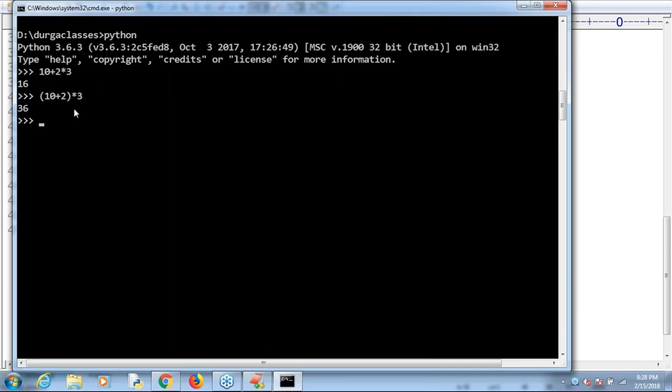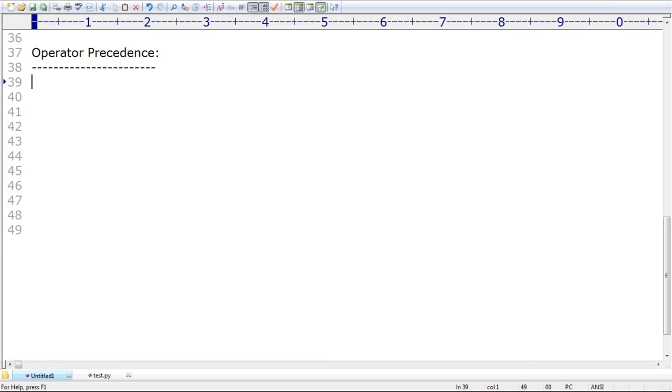The reason for that, sir, is parentheses. Parentheses get the highest priority when compared with any other operator precedence. Not only in Python, in all languages, the highest priority goes to parentheses. Remember this one, sir. If parentheses are there, they are executed first by default.